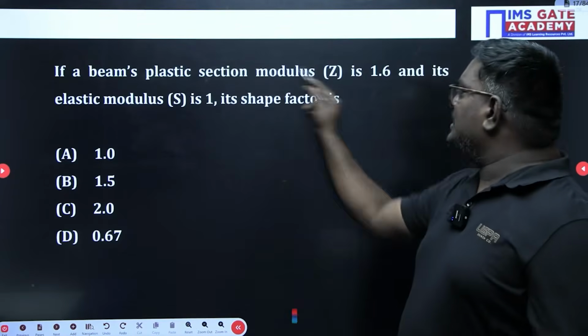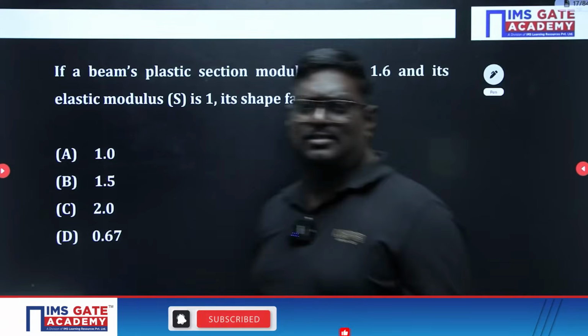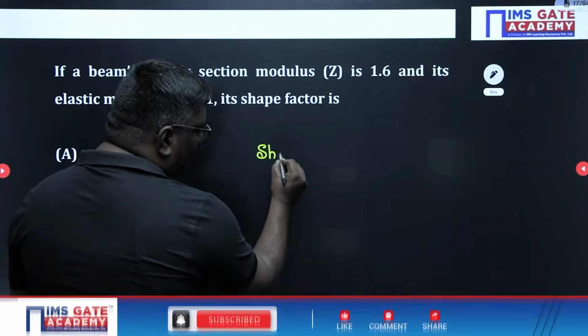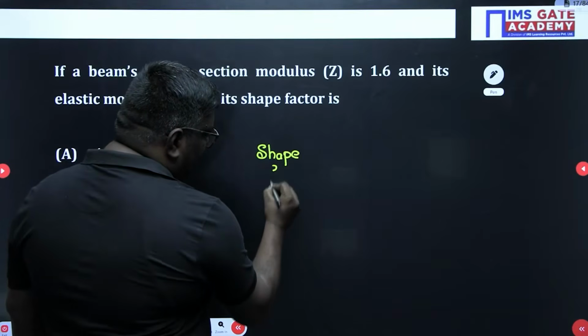Now, if a beam's plastic section modulus is 1.6, it's a straightforward question. Here, shape factor is what? When I talk about shape factor, what is the shape factor, my dear students?